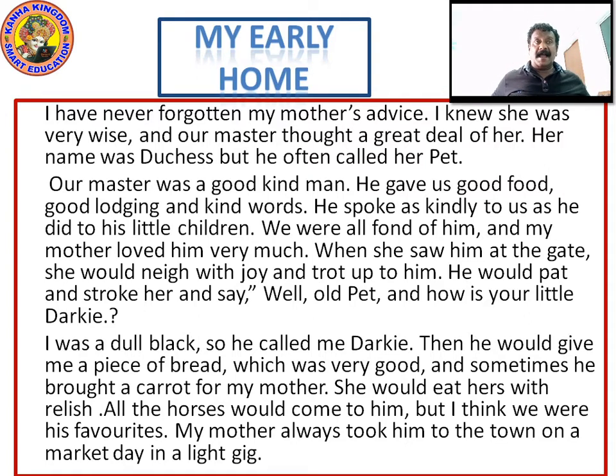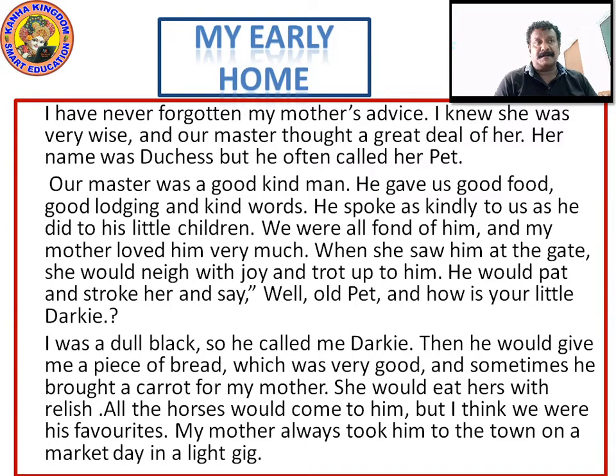Now here it says, I have never forgotten my mother's advice. Who is this? Black Beauty says, I have never forgotten my mother's advice. I knew she was very wise and our masters thought a great deal of her. Her name was Duchess, but he often called her pet. Right? Here the narrator Black Beauty says that he has never forgotten his mother's advice. He knew that she was wise and our masters thought a great deal of her. Her name was Duchess, but he often called her pet.